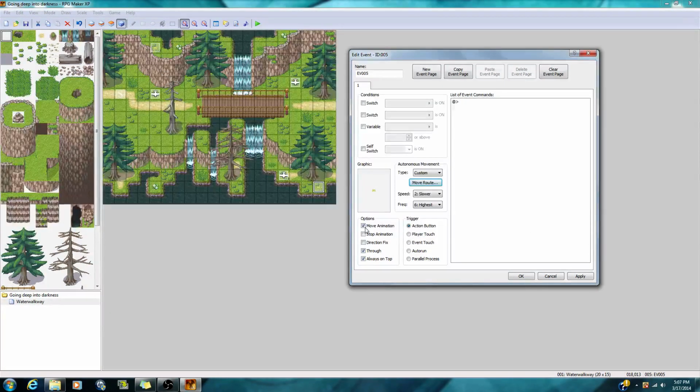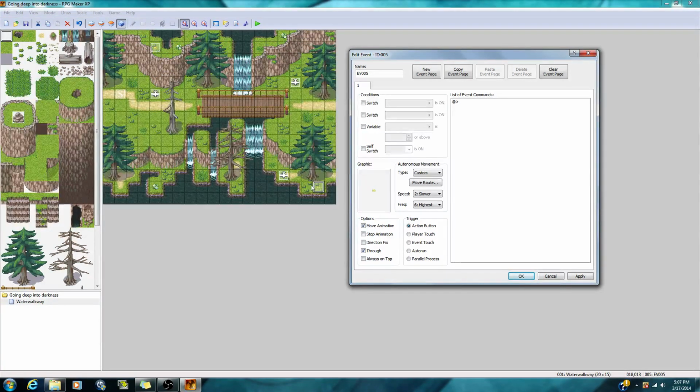Now if I click OK as it is, and always on top is still clicked, he's going to be climbing the tree and he's not going to go around anything. He's going to look really unrealistic. So what I want to do is unclick that, and now when through is clicked, he can actually go through the branches, make it look like he's going underneath, and this right here is not going to stop him.